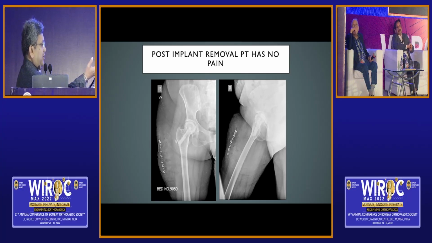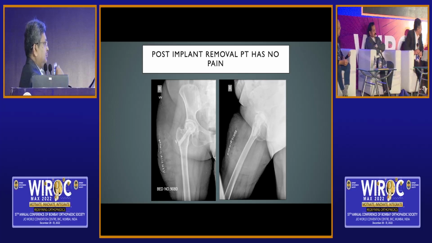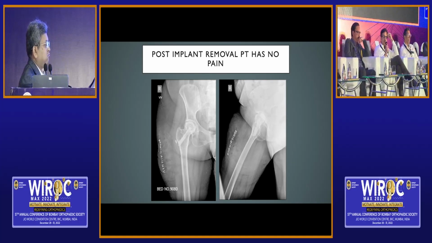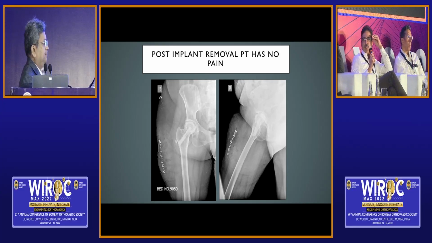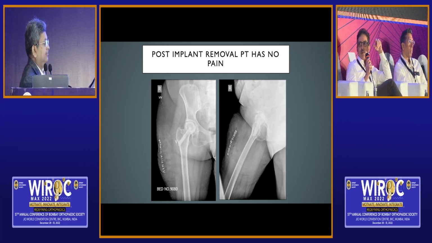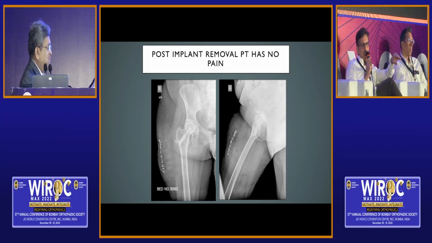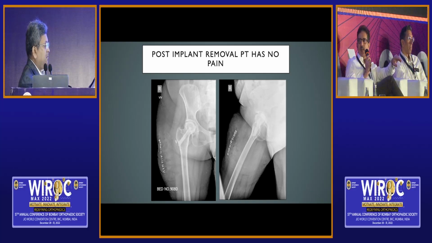So what happened, Avinash? Tell us the story of this patient. Basically, even though there is AVN, there are a lot of varieties. If there is no chondrolysis, if the cartilage is intact, basically the patient doesn't get much pain, even though there is a lot of collapse. And in this particular situation, even though there was collapse, the hip movements were pain-free. I removed that implant and put the cement in the place to prevent the collapse, so that basically further collapse doesn't happen.